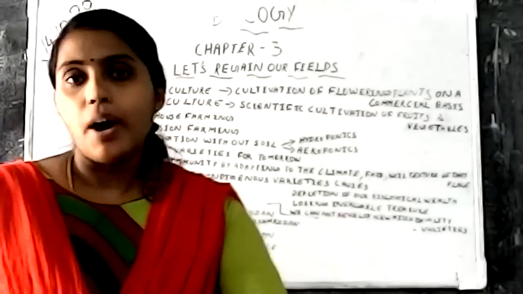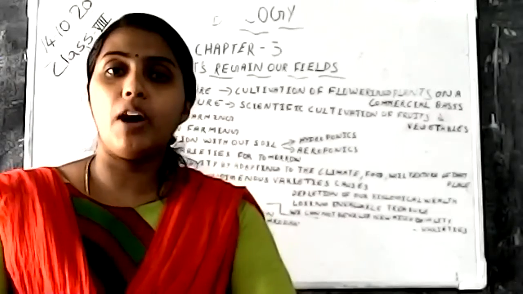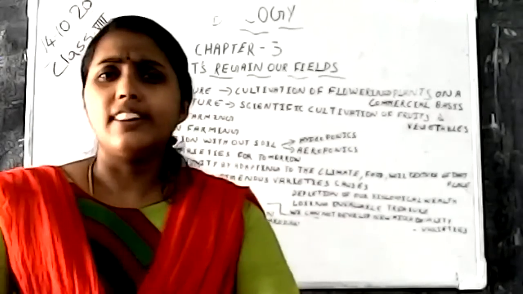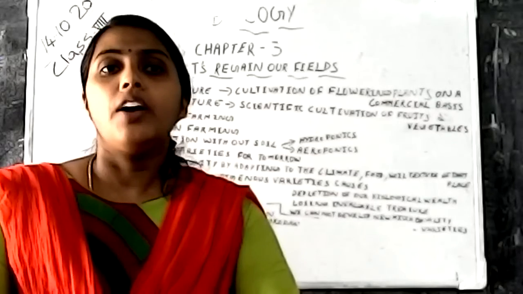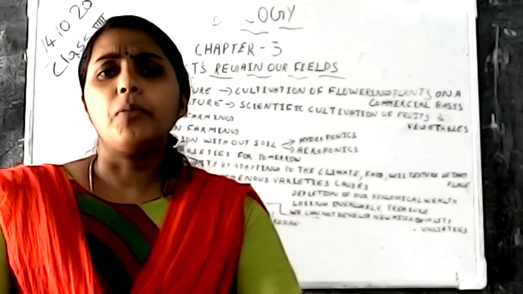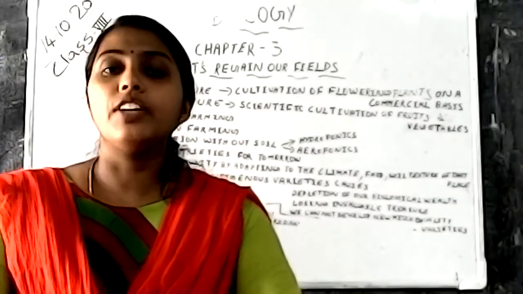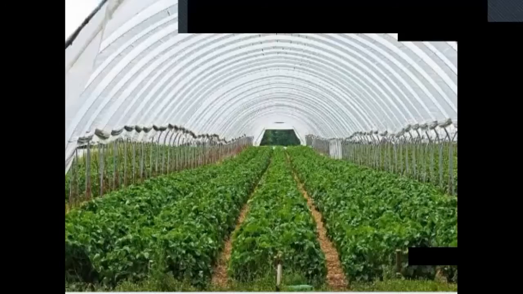Then next is the modern techniques of farming. In olden days we were doing farming only in the field or only in the soil, but nowadays, as science has improved, we can see many modern techniques. One of the modern techniques of farming I will introduce to you. First one is polyhouse farming. In this technique, it's an arrangement in which the crop field is partially or fully covered with a polythene sheet.